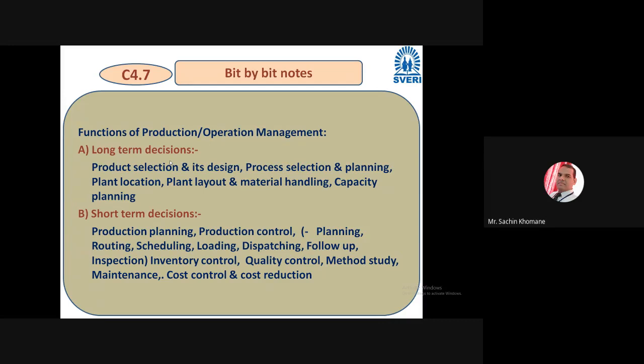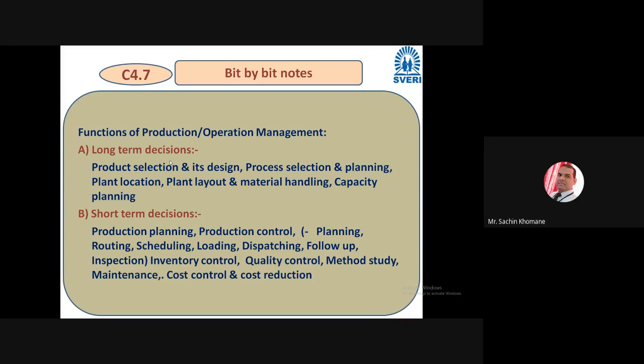In a long term decision, you have to think about product selection and its design. Which product do you want to select, whether it is continuous production, and what its design is. Then you have to select the process, which kind of process you will use to produce that product. Then you need to prepare the planning, including at which plant you will produce it, what the plant layout will be, how you will handle the material, the capacity for handling, and the capacity of that particular plant.